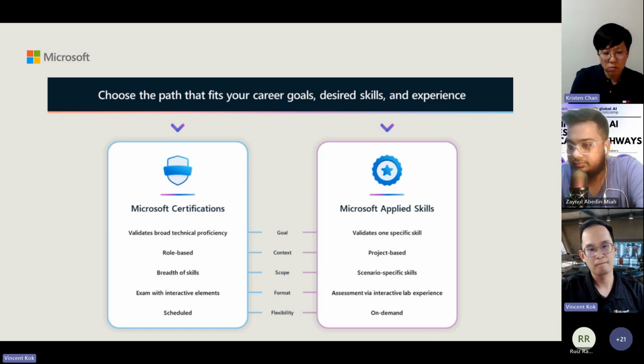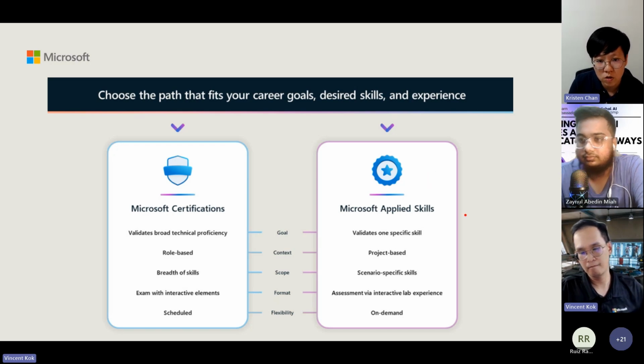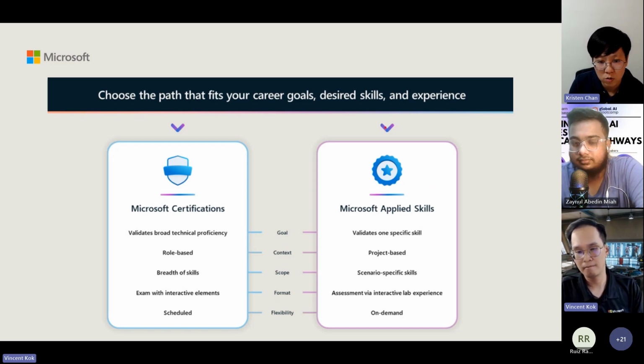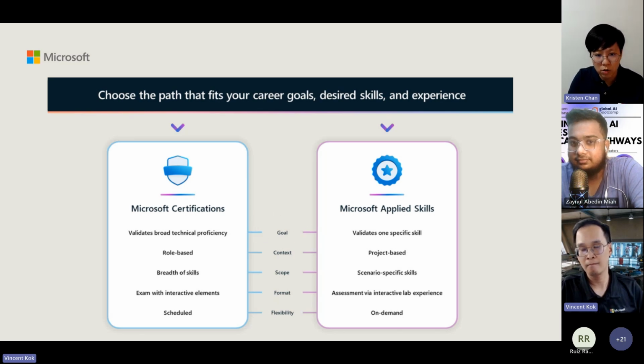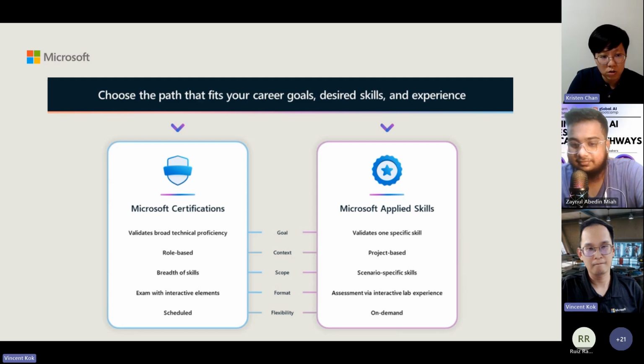You don't need to pay any money to get this applied skills credential. You can just go into a lab exam, save some text, and then you can get this applied skill credential. So these are the two ways after you are learning from the Azure AI service, and you can have these two credential options.